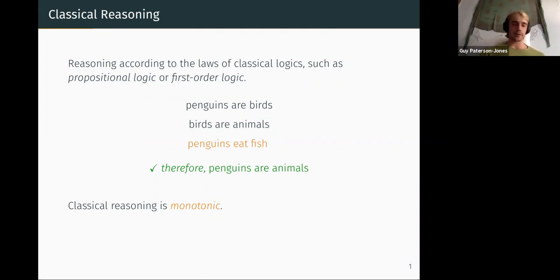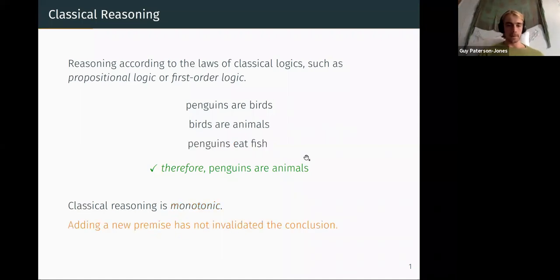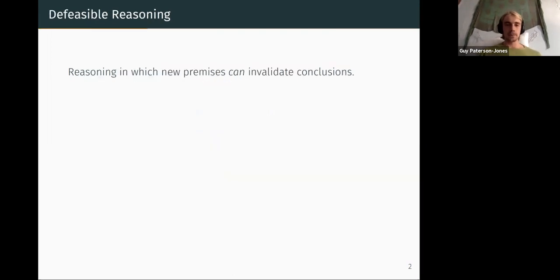And this is a very, very important property of classical reasoning. For instance, in mathematics, it would be extremely inconvenient if we had to throw away large parts of mathematics every time we proved a new result. The fact that we can rely on monotonicity is very useful in that context. And as I've said, it has to do with the fact that adding new premises does not invalidate our conclusions. However, in other contexts, it's actually not that desirable.